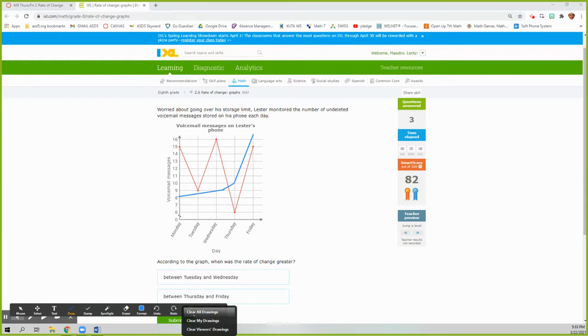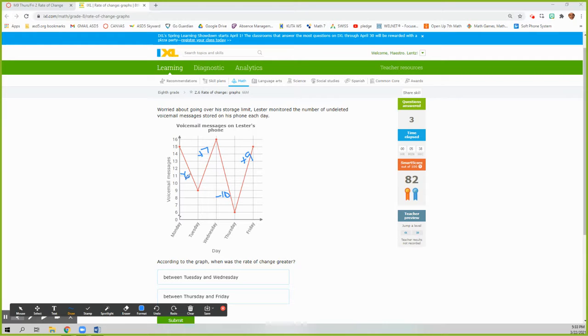Let me get that stuff out of our way here. So right here, I went, let me just write them all. 1, 2, 3, 4, 5, 6. It went down 6. Over here, it went up 1, 2, 3, 4, 5, 6, 7, plus 7. Here it went, oh goodness, 1, 2, 3, 4, 5, 6, 7, 8, 9, 10. He almost listened to what I had to say. He deleted some. 1, 2, 3, 4, 5, 6, 7, 8, 9.